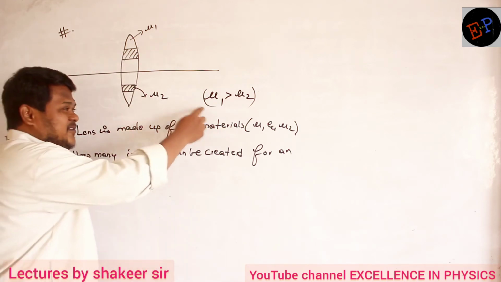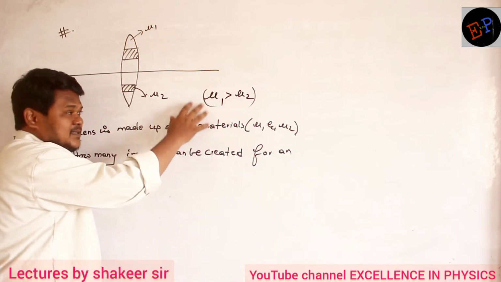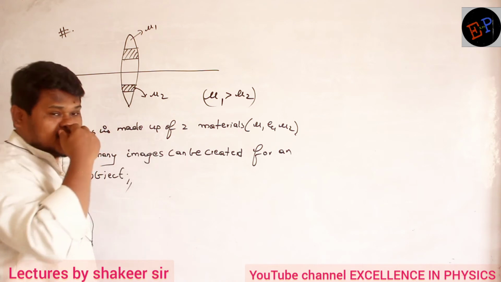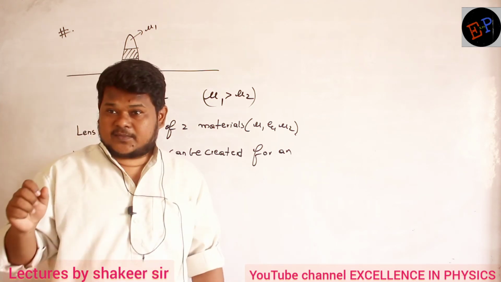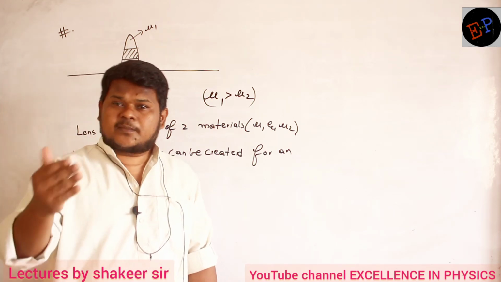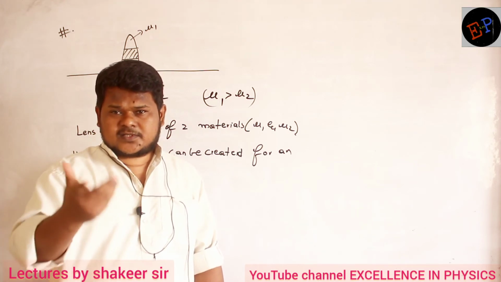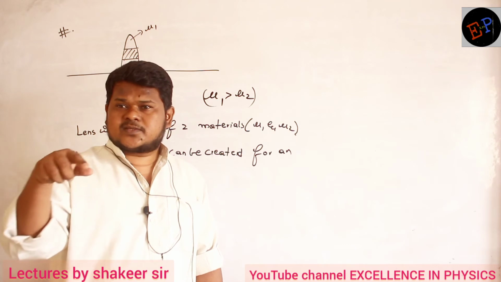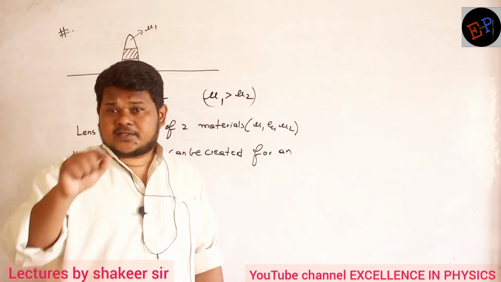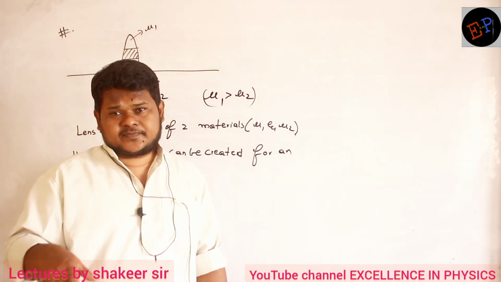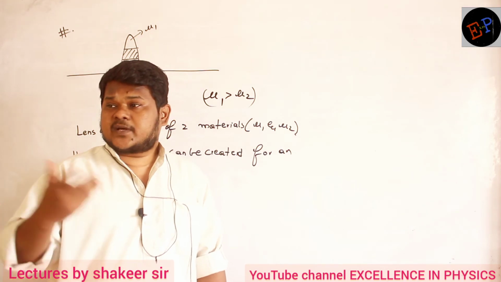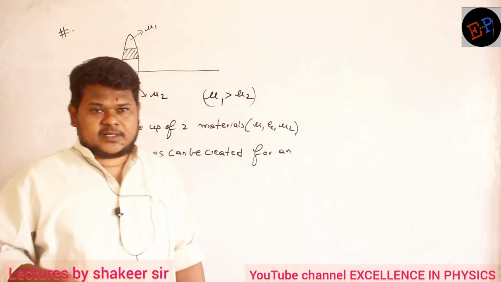If refractive index is greater, it means that the speed of light when it enters that medium reduces by a greater factor. When speed reduces by a greater factor, then bending is also greater. Bending of light also will be greater. That's what we have studied, no? If light passes into a diamond, then inside the diamond the bending of light is very large. Why? Because the refractive index of diamond is very large. Are you able to understand, ma?